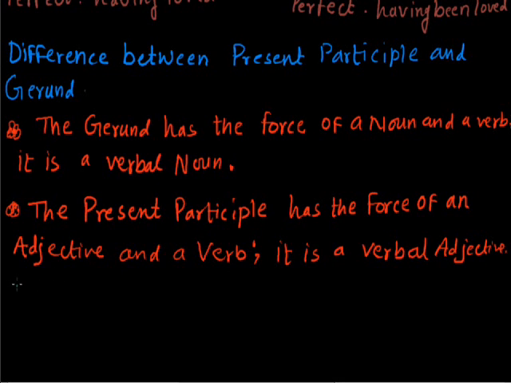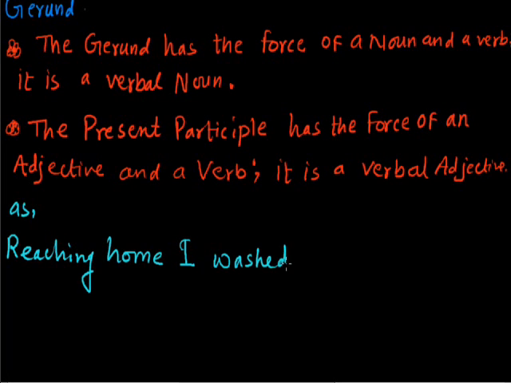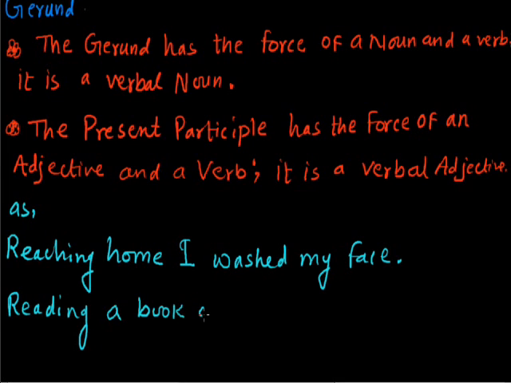So when I say, reaching home, I washed my face, and reading a book of history interests me a lot.